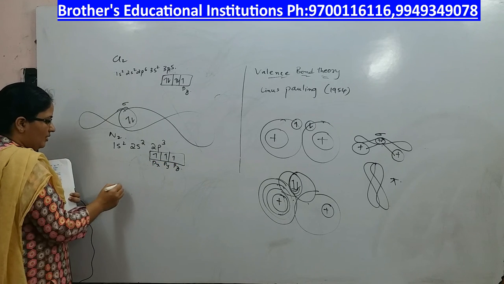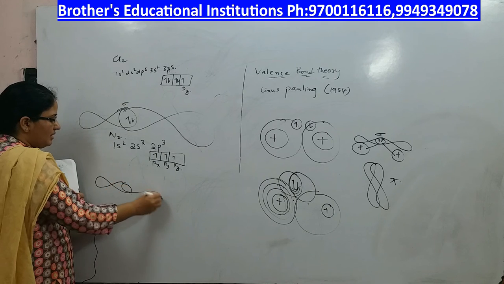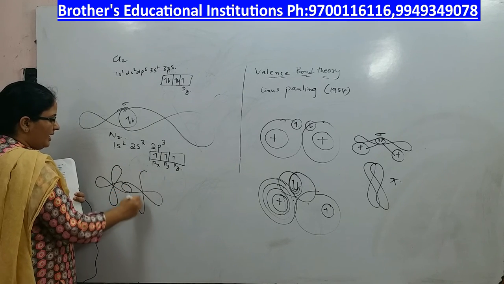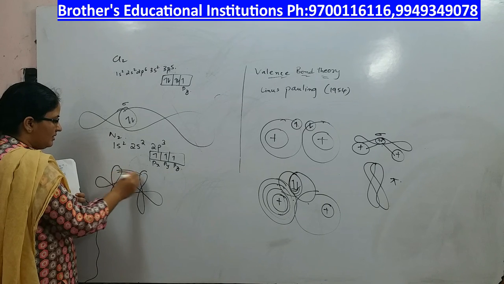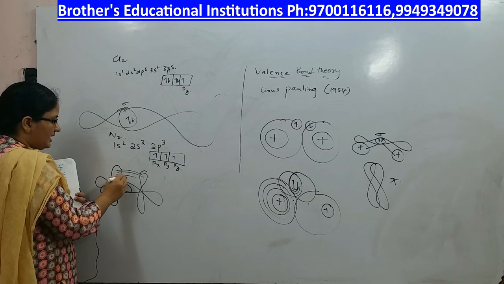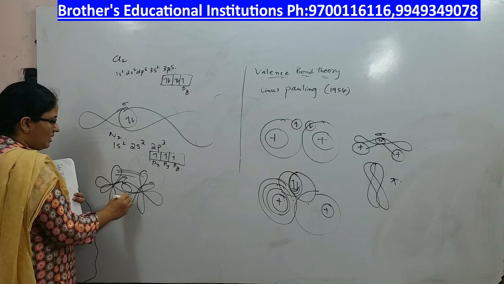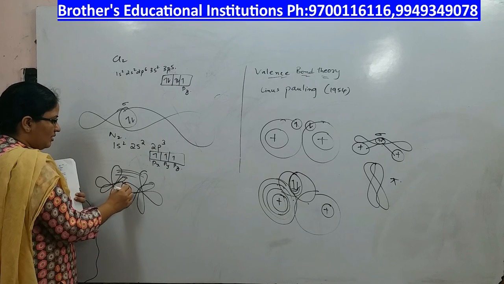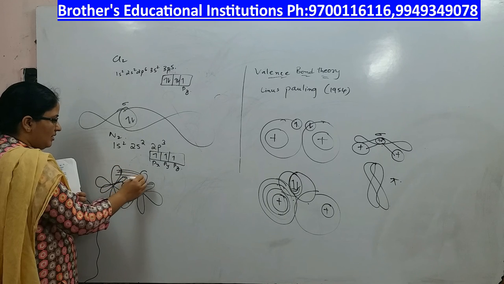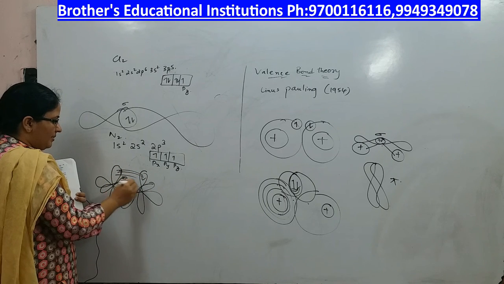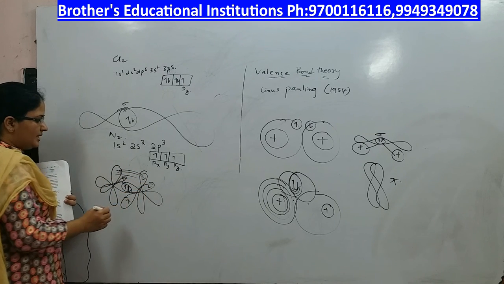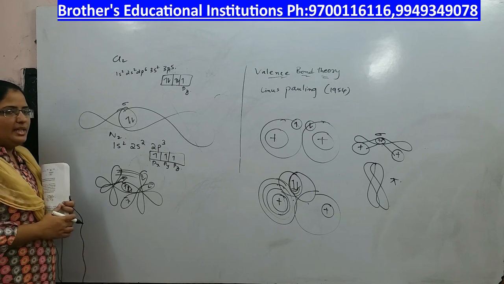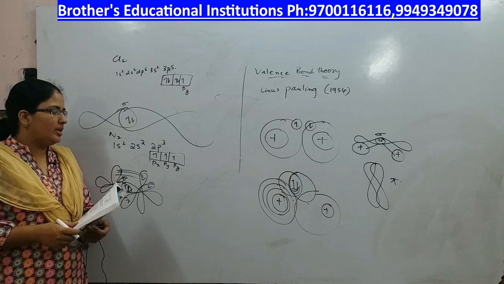The overlapping will look like this: one along the x axis, one along the y axis, another along the z axis. The electrons present in them overlap each other in the case of the nitrogen molecule.